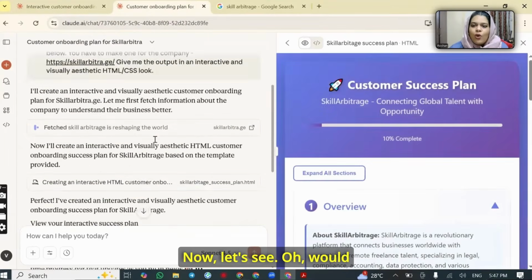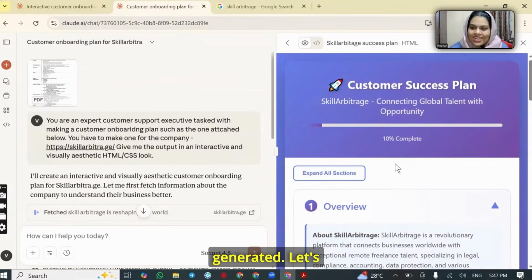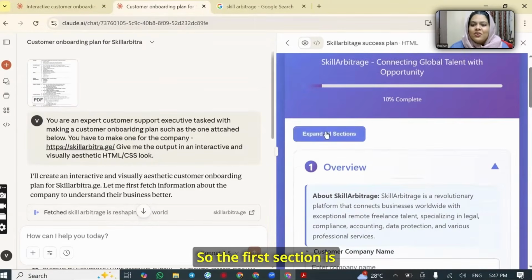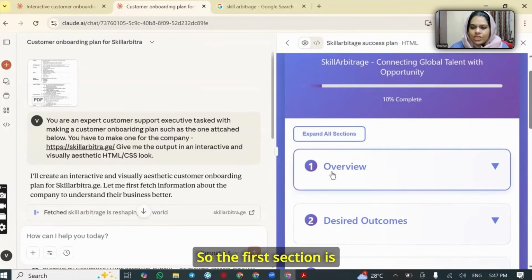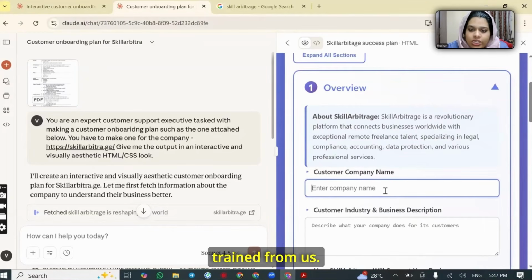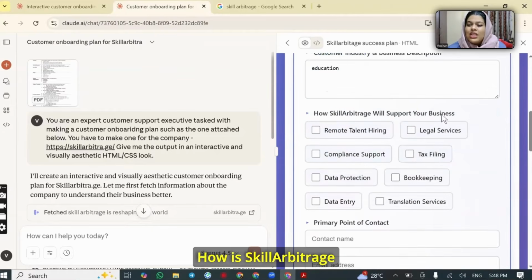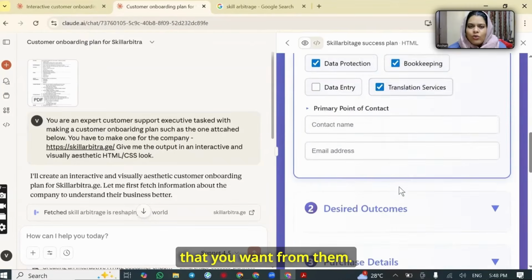Now let's see if, oh, would you look at that? Skill Arbitrage's customer success plan is also generated. Let's quickly go through it. So the first section is overview. Let's say another educational institute is getting all their students trained from us, and it's called ABC Institute. You just put their name, their industry, education, and so on and so forth. How will Skill Arbitrage support your business, remote talent hiring, data protection, whatever it is that you want from them.